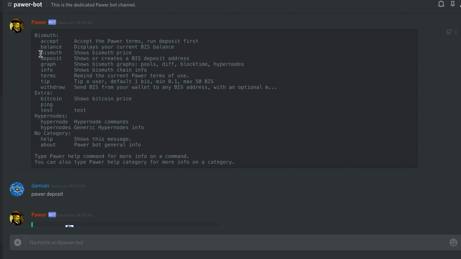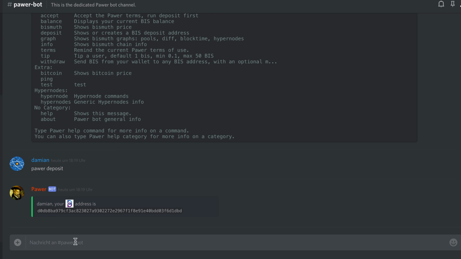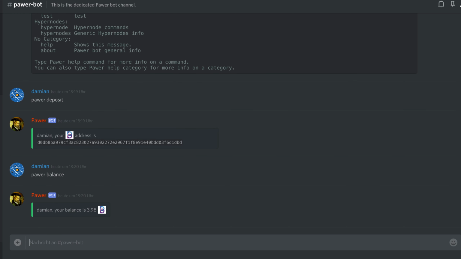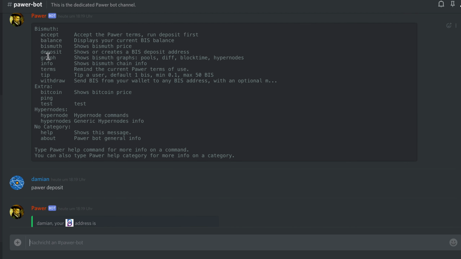Now, you are able to show your balance. Let's show my balance. It says my balance is 3.98 Bismuth. So what else do we have? The balance, deposit, the graph, which shows the Bismuth graph, the pools, the difficulty, block time, hypernodes, then chain information. Well, you can do it all. You can try this all for yourself.